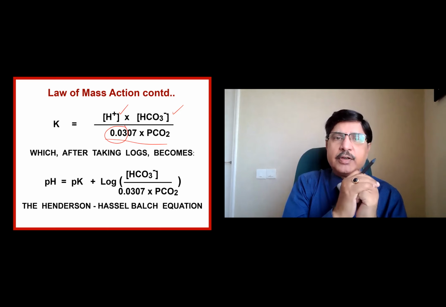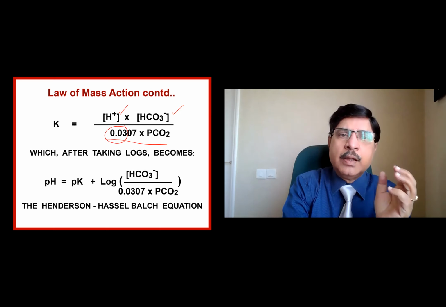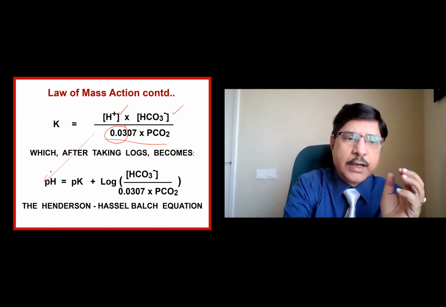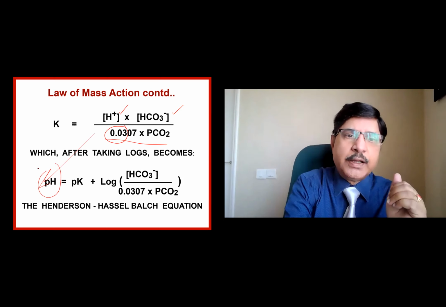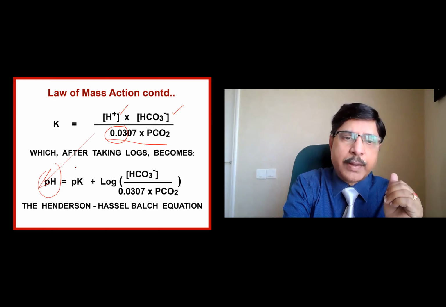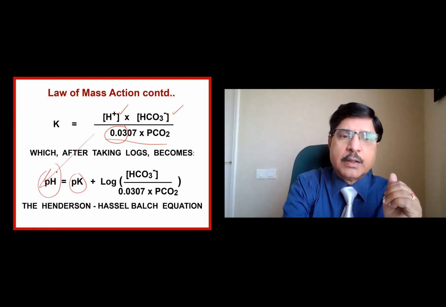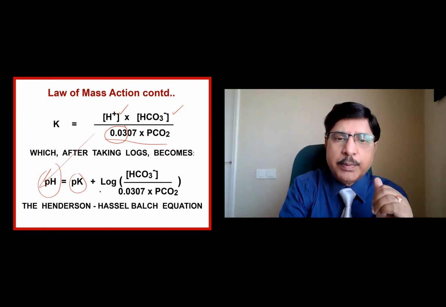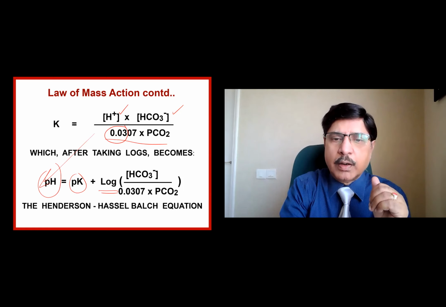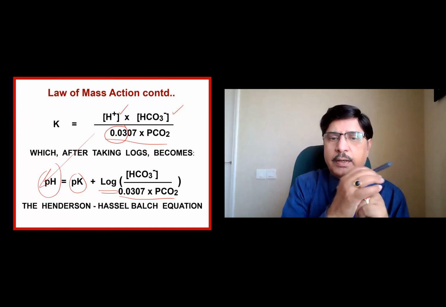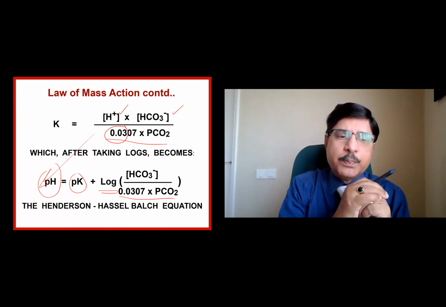Now, this is the equation. We now move the H to the opposite side, giving 1 by H concentration. 1 by H is equal to pH, and K becomes 1 by K, which becomes again the pK, and log will be written here: log of bicarbonate divided by this product, 0.03 into PCO2.